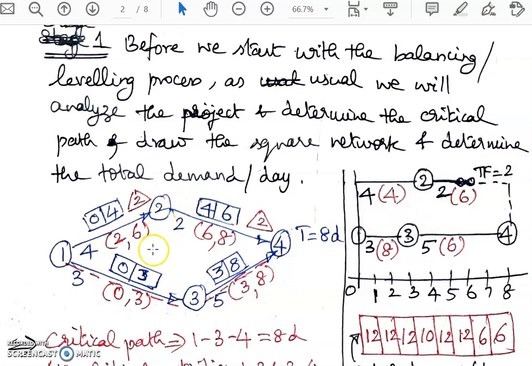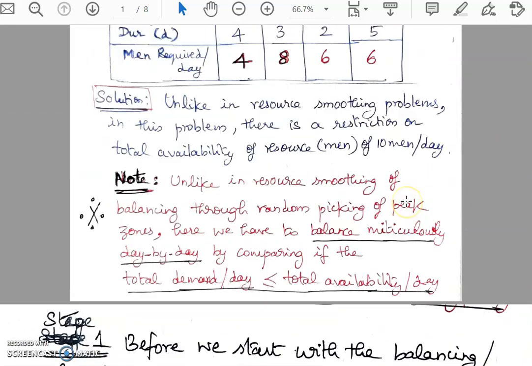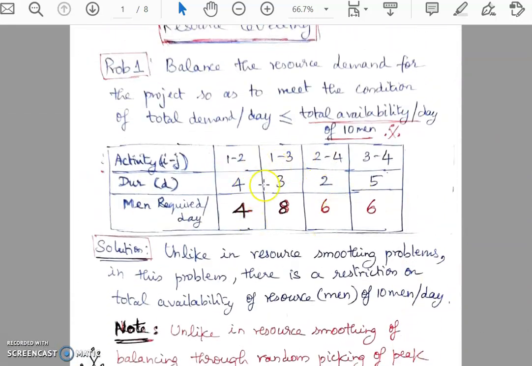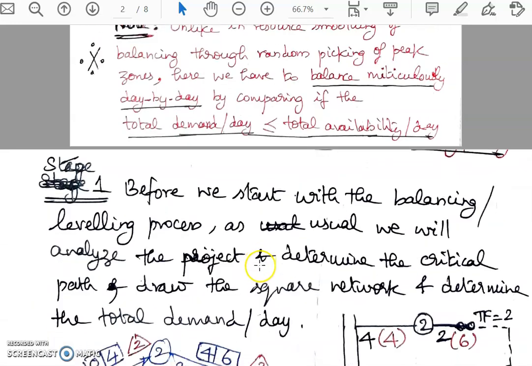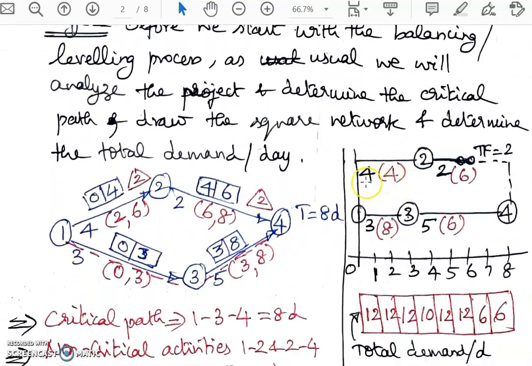Now I'm introducing the manpower requirement against each of the durations of activities. The manpower requirement is given in the problem. So from the problem, I'm taking 1, 2, 4 days, 4 men, 1, 3, 3 days, 8 men, and so on. I'm introducing that resource adjacent to the duration, as in the case of resource smoothing.